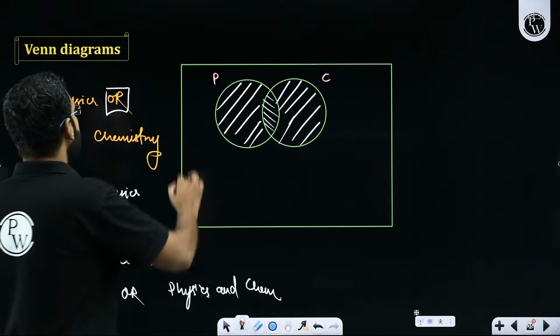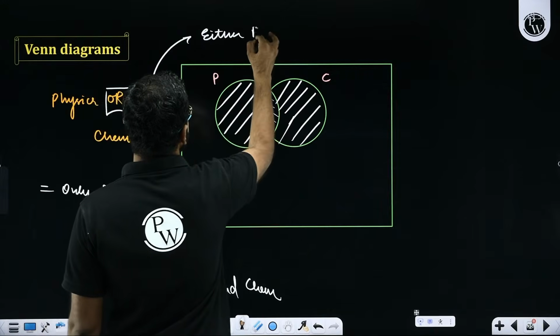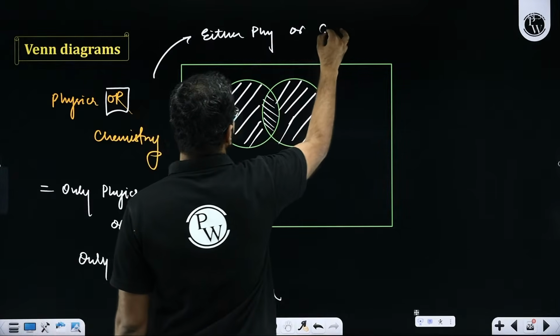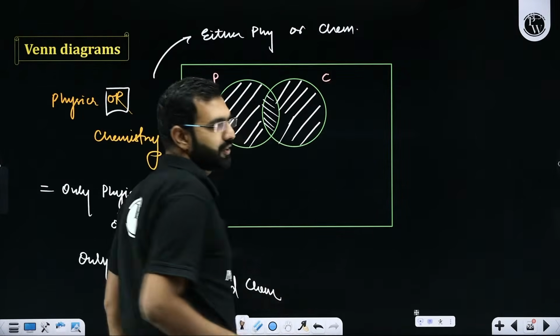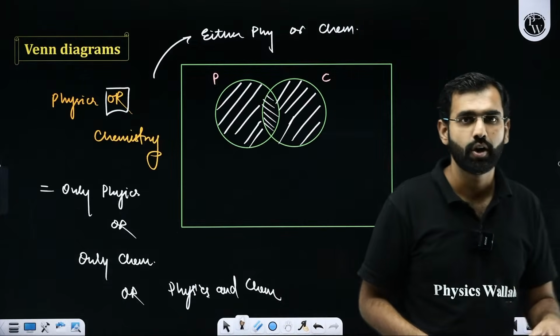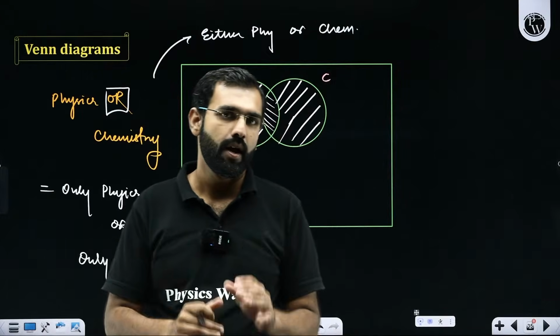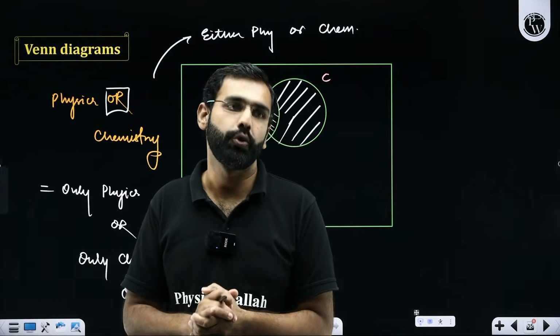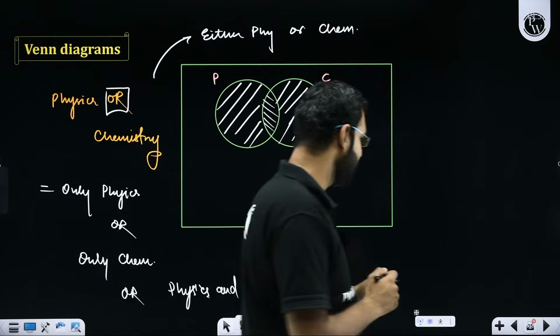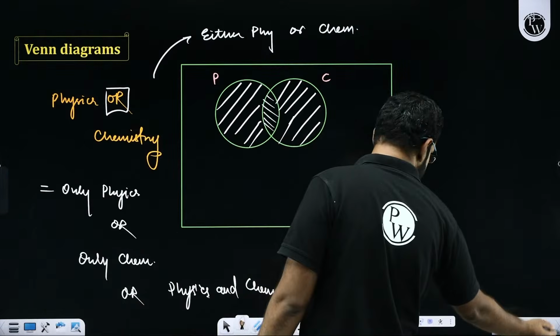So what does it mean? It means that either physics or chemistry. So either physics or chemistry does not mean physics only or chemistry only. No, it means only physics or only chemistry or both. I'm putting a word here, or both. What I'm trying to say here is a very crucial fact. Please pay attention, everyone.